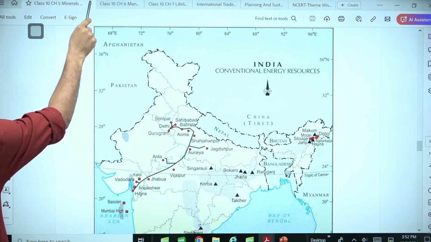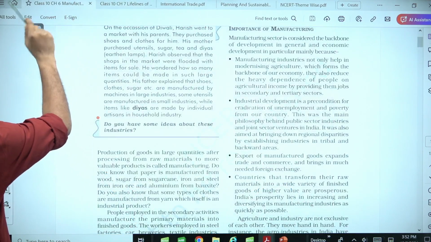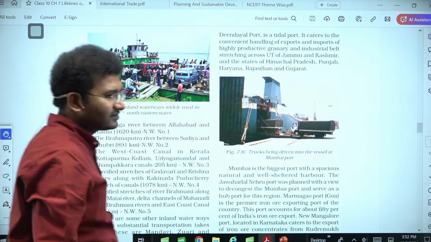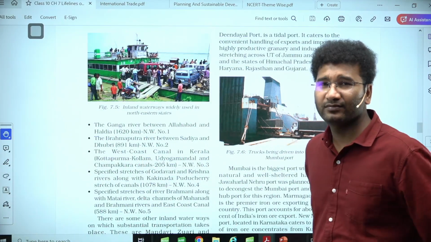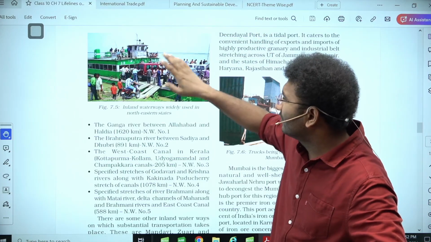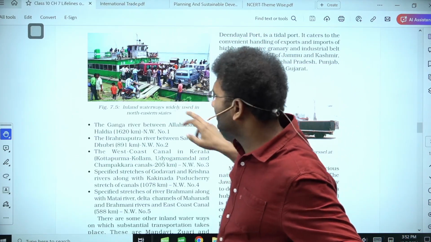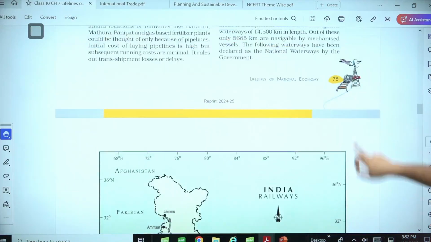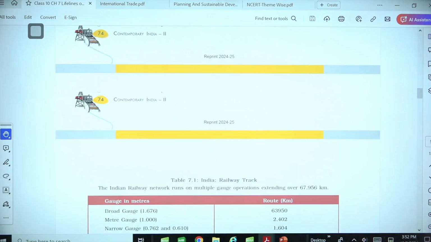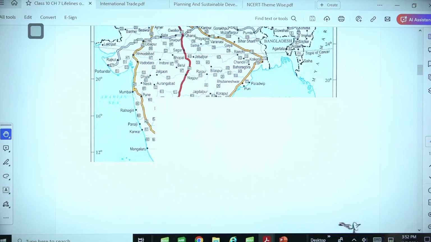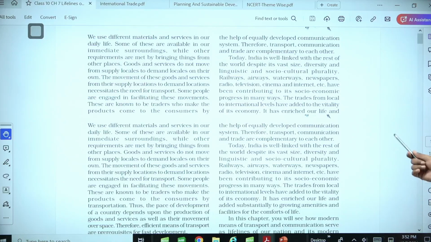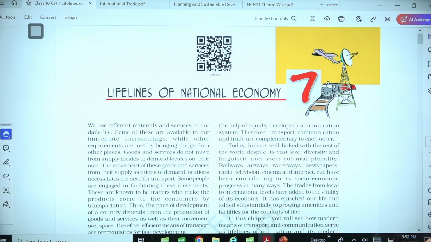Okay, just give me a minute. And planning and sustainable development also you have looked into, right? Planning and sustainable development we have already looked into, but I want you to see this particular chapter. Just give me a minute. See, all the chapters in the NCERT are not very important. Only few chapters are important.